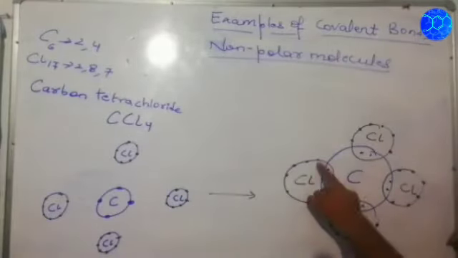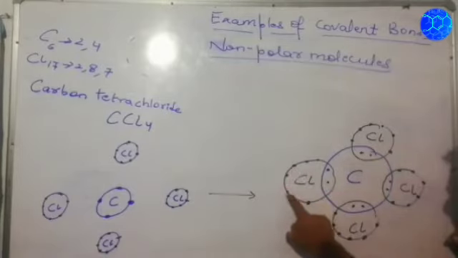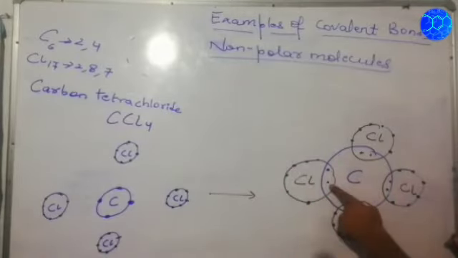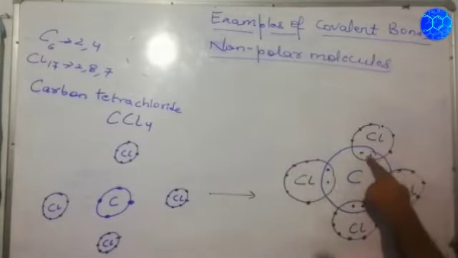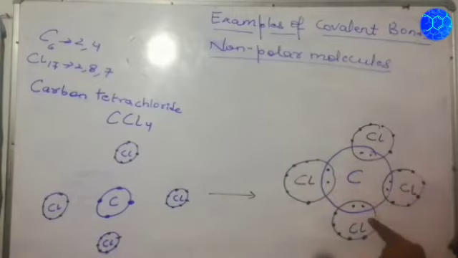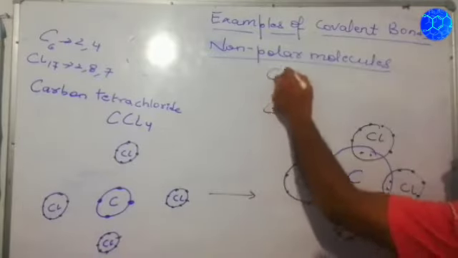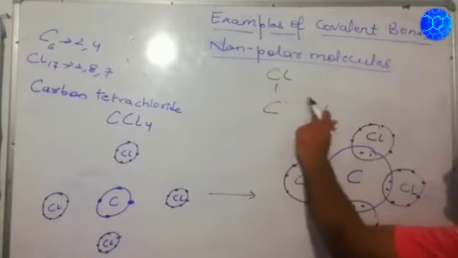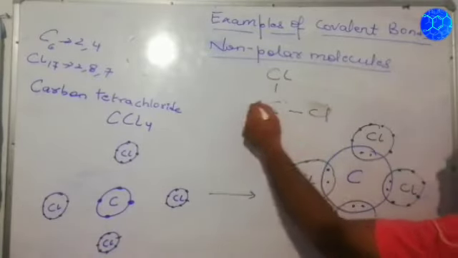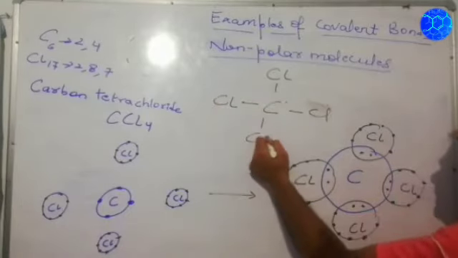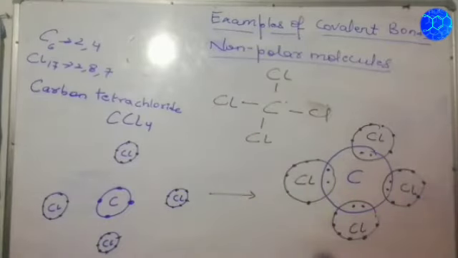So count it for Cl: 1, 2, 3, 4, 5, 6, 7 and 8, because of the mutually shared electrons. In the same way here also. This is how the atomic orbital diagram of carbon tetrachloride is formed. You can copy it.